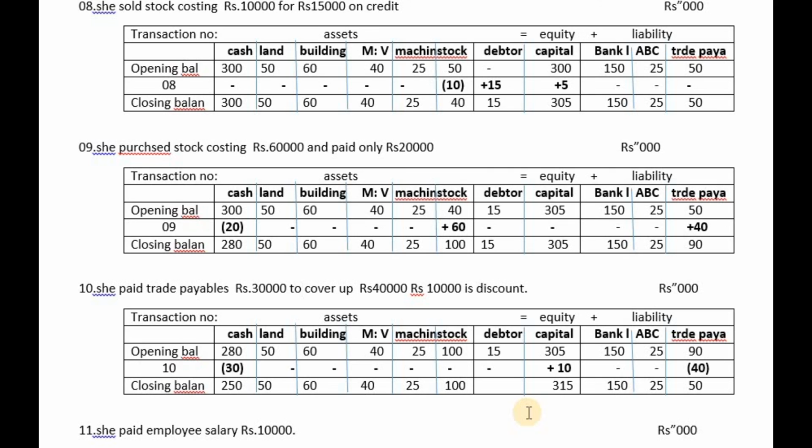Just keep it in mind, however many transactions are applied to the accounting equation, at the end of application, total of assets should be equal to total of equity plus liability. That is the basic that we have to understand.